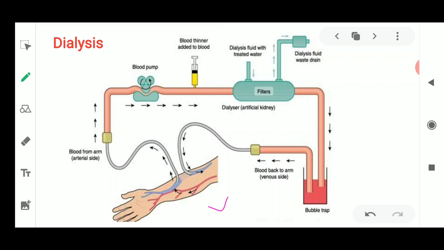Arteries and veins meet with the help of capillaries. We have already discussed this when I was telling you about blood vessels, where pure blood flows with the help of arteries and impure blood is transported with the help of veins.